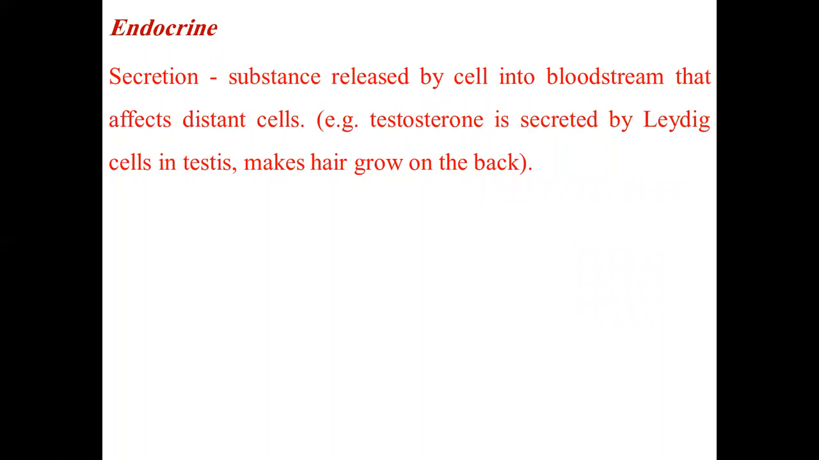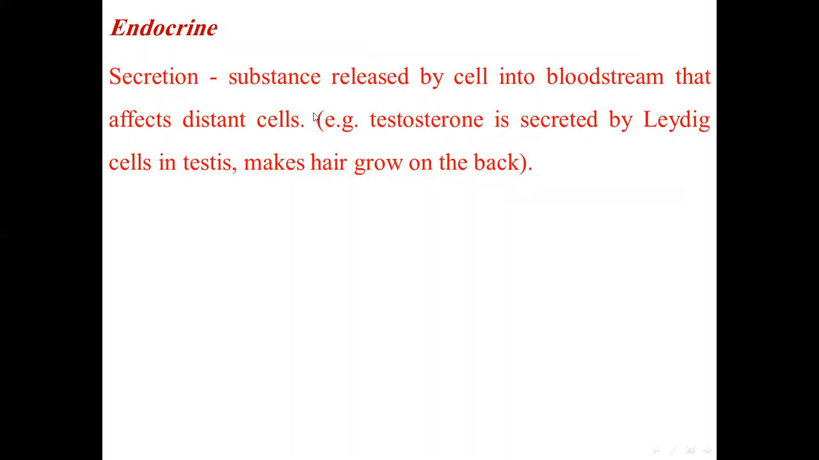So we have endocrine. What does endocrine mean? Endocrine is a secretion, substances secreted or released by the cell into the bloodstream that affect distant cells. Like testosterone is secreted by the Leydig cells in the testes and makes hair grow on the back. So it acts on the distant cell, the target cell, which is far away from the secreting cells themselves.